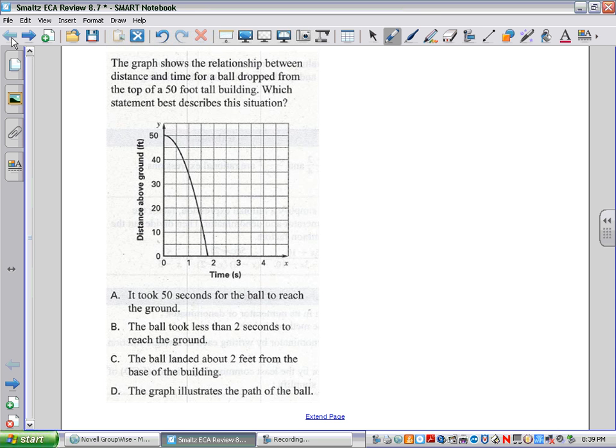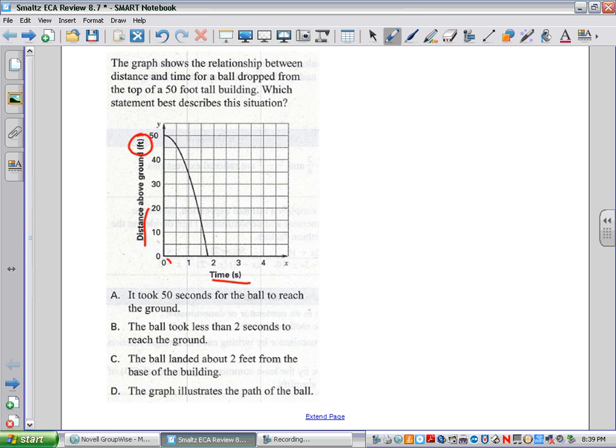I apologize. This one, the graph shows the relationship between distance and time. Well, here's time, and right here's distance. Time in seconds, distance in feet this time. Notice it says FT right there. For a ball dropped from the top of a 50-foot tall building, which statement best describes this situation? So, the ball drops.